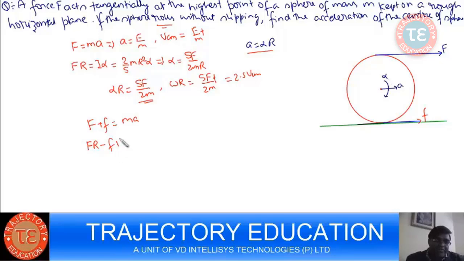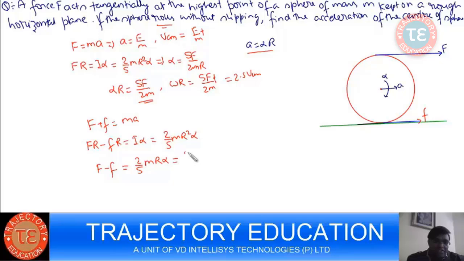So this is I alpha, and this is 2 by 5 mr square alpha. So F minus f comes out to be that, and this friction will adjust itself to such a magnitude that A becomes R alpha. Then only it can succeed in its objective of opposing the tendency of relative motion.